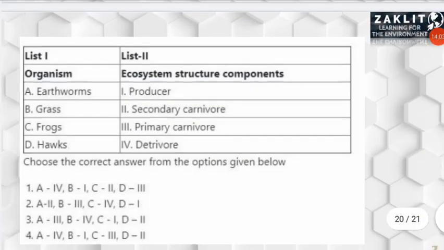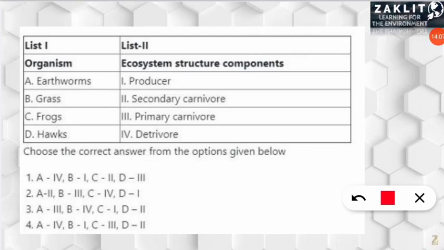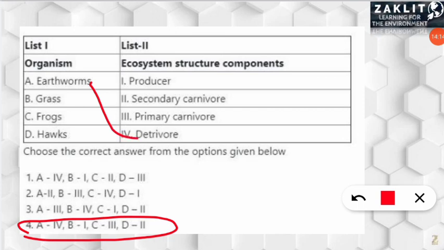Here there was another match the following related to ecology and ecosystem. It was a very easy one, and here the correct option will be option number 4, because A, the earthworms, are the detritivores which are present in the soil. Next, the grass. Grass is the producer which produces the food for the other trophic level organisms. Next, coming to the C part, frogs. So frogs are the primary carnivore. Next, hawks are the secondary carnivore which are feeding on the primary carnivore, that's why they are secondary carnivore.